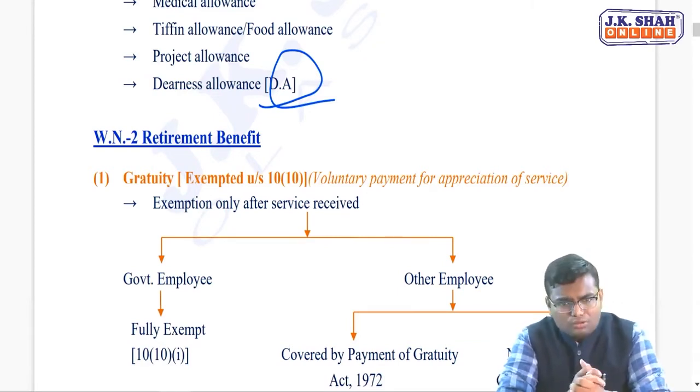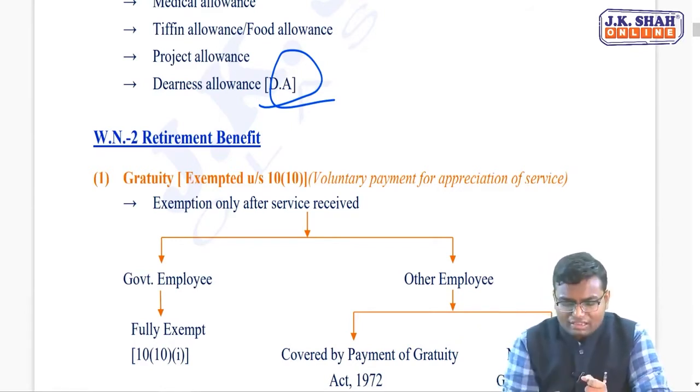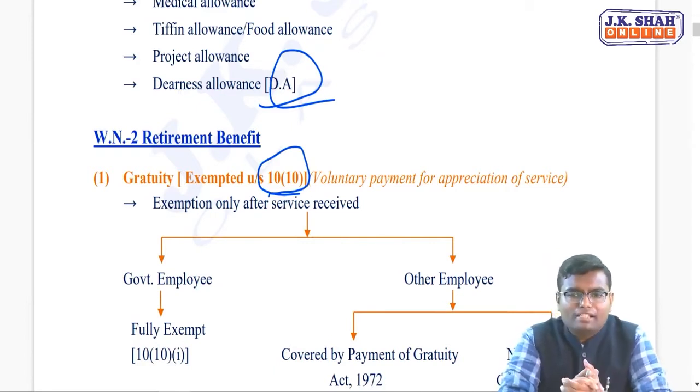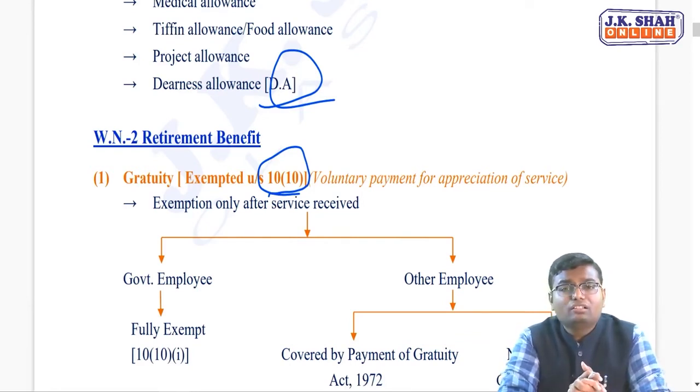Now, the very first retirement benefit that you are getting is what? Gratuity. To say thank you, to show the gratitude, what your employer is paying to you is gratuity. Whatever exemption of gratuity you will be receiving is given under section 10 clause 10. Section 10 clause 10 is all about the exemption of gratuity. Now remember one thing, if you receive gratuity during your employment, while you are working, your employer is paying you a gratuity, then it is not retirement benefit, it is a normal salary, it will always be taxable.